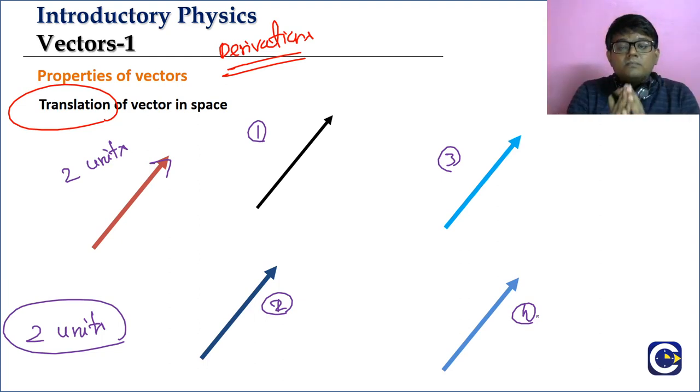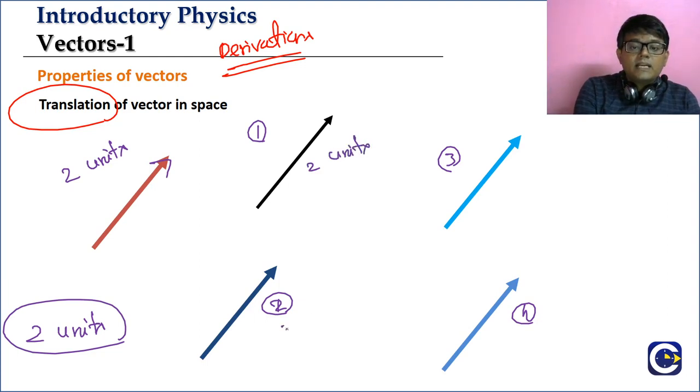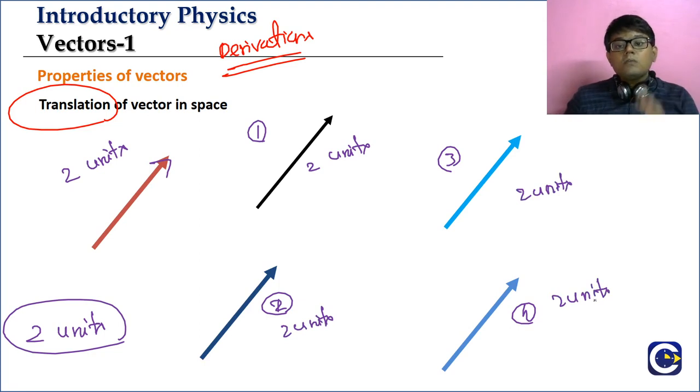All of them having the same magnitude. All vectors, right? What is their magnitude? 2 units, because everybody is measuring 2 units and drawing. What about the directions of the arrows? The directions are also matching.